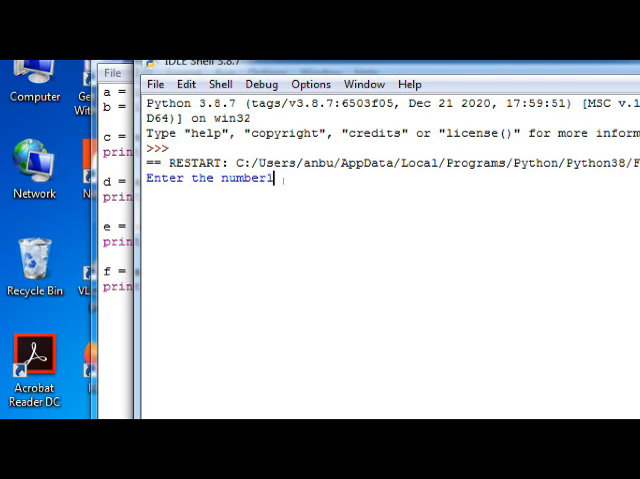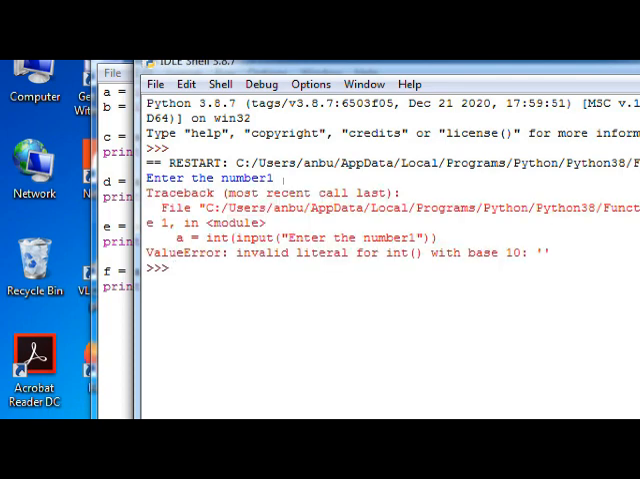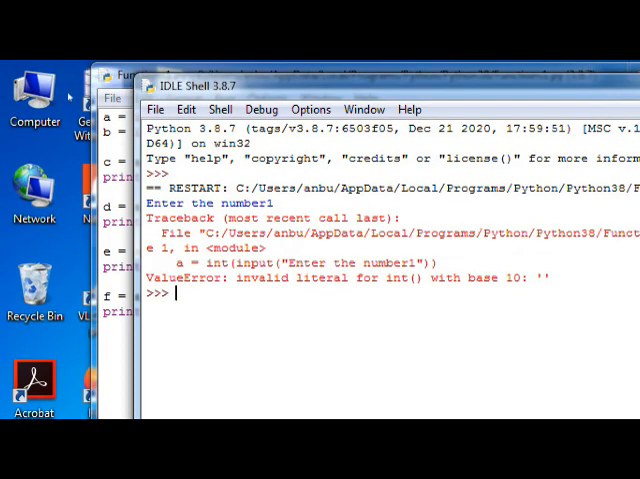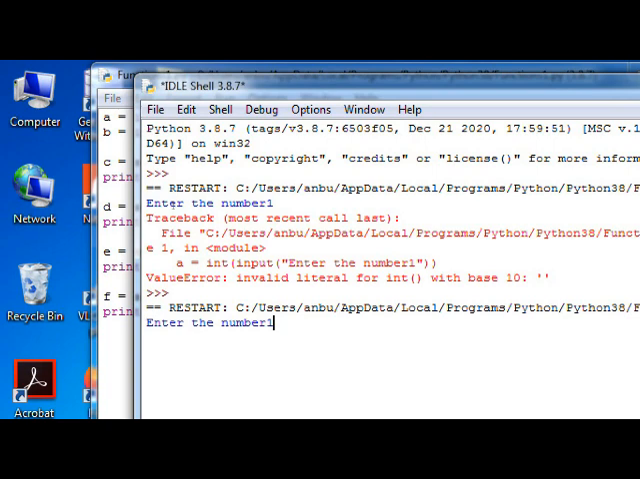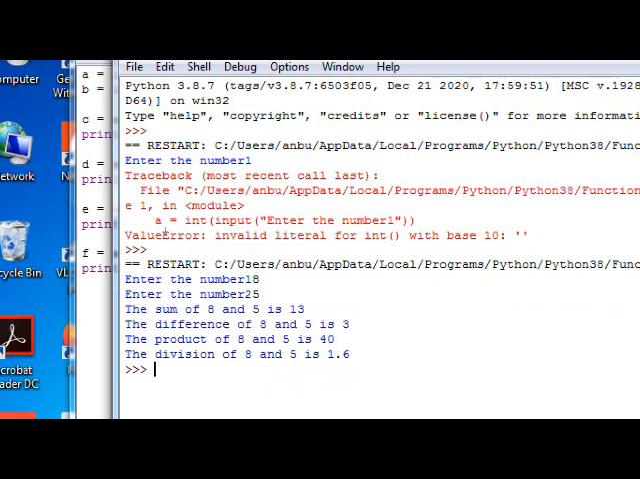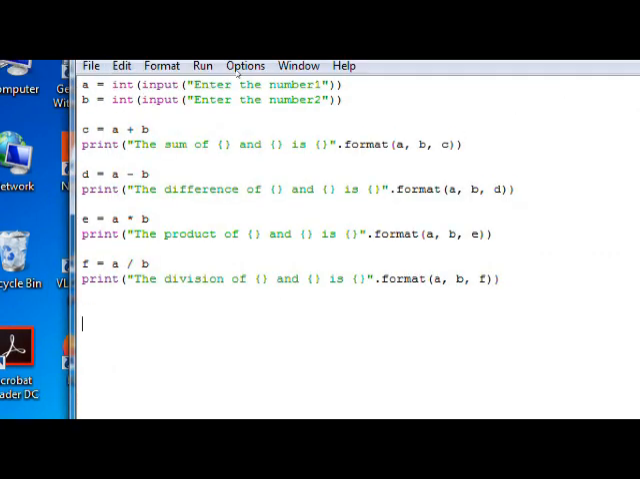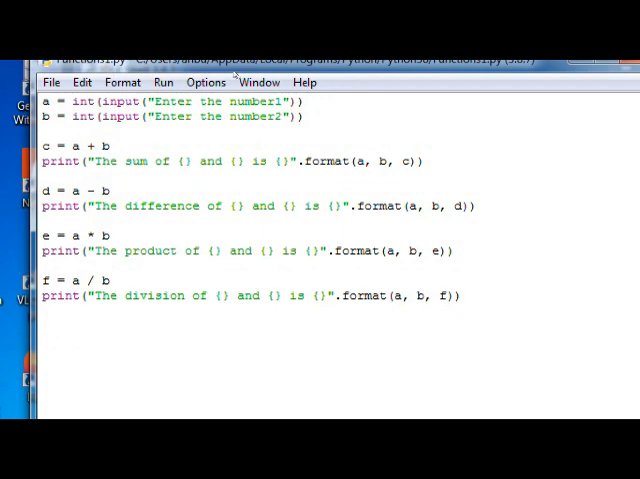It is asking me to enter the number 1. I'm sorry about that because my Num Lock is not on. Let me now re-execute this code. Run module. I'm giving number 1, number 2. So it is showing me all 4 results, the results of all 4 arithmetic operations. Yeah, the result, what we expected, is produced by the program.